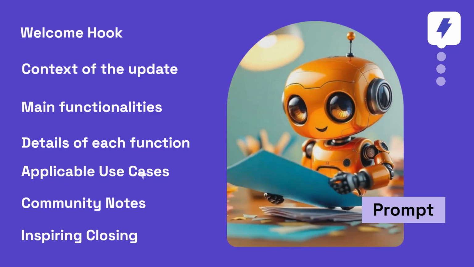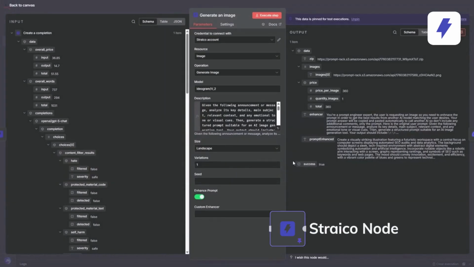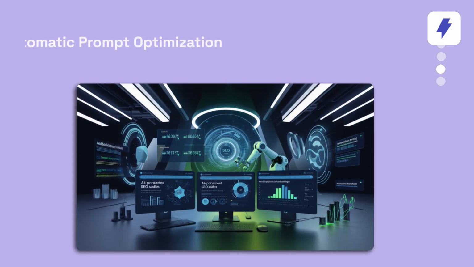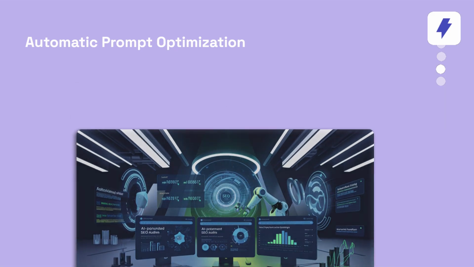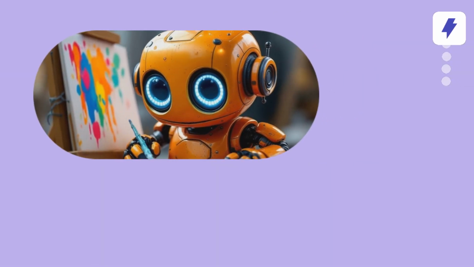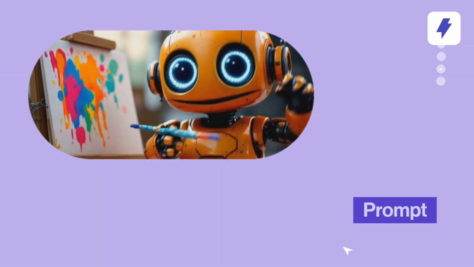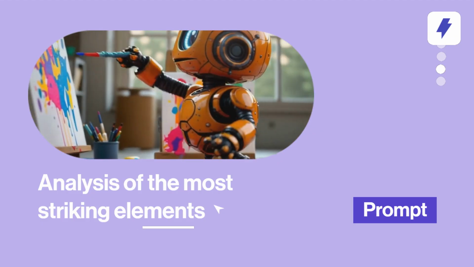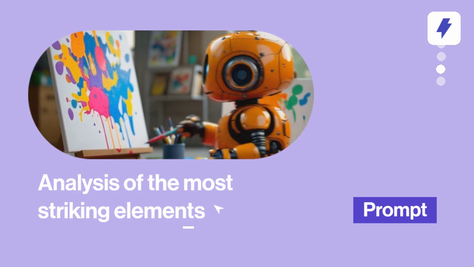Once we have the text, we create an optimized image with another Straico node that reflects the essence of the ad. Pro tip: Straico can automatically optimize the prompt to get the best result with the image generator of your choice. The system analyzes the post to detect the most striking elements and present the atmosphere and focus of your message, adjusting the style according to your preferences. At this point, we have everything ready to share.